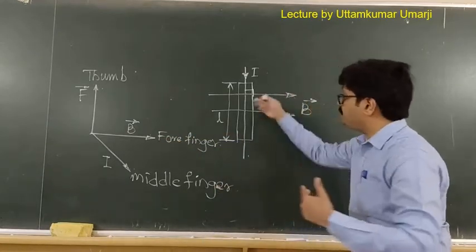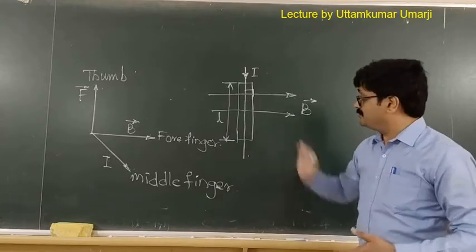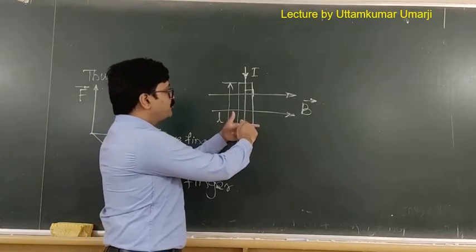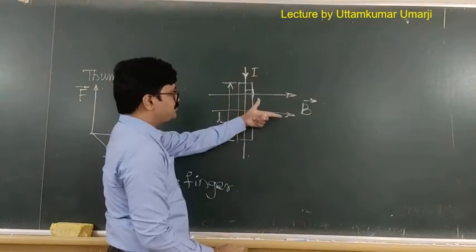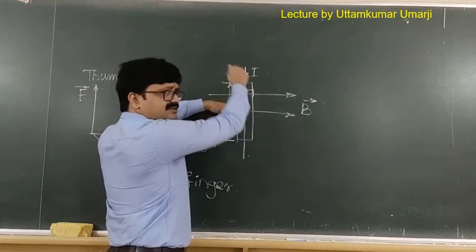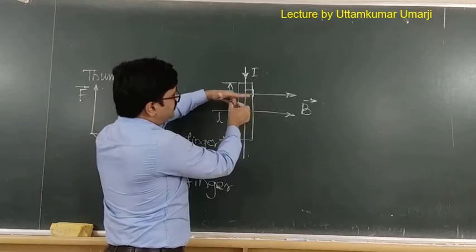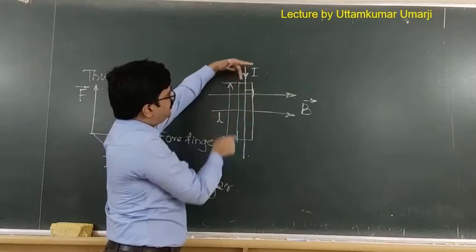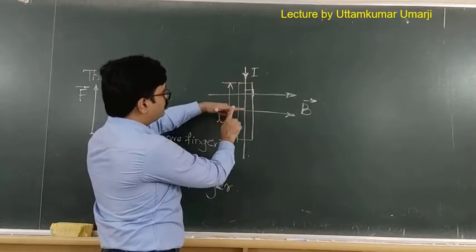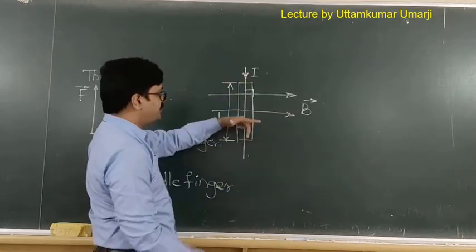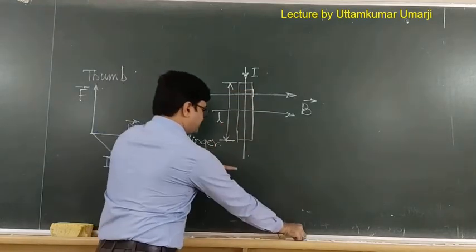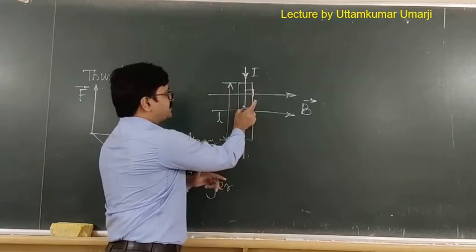Fine. Now let me just apply Fleming's left hand rule in this case. See here, I'll point forefinger along the direction of the magnetic field. So this is the direction of the magnetic field here. Then current is traveling downward like this. So middle finger is pointing along the current. As you can notice here, it is pointing along the current. Forefinger along the direction of the magnetic field. Then thumb will point the direction of the force.